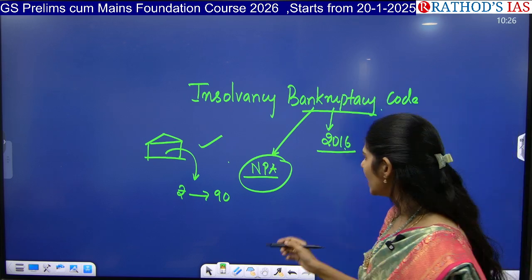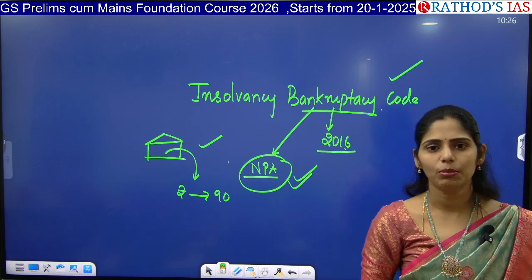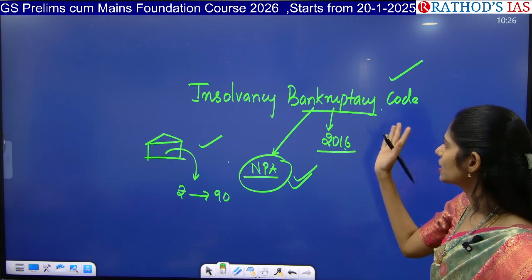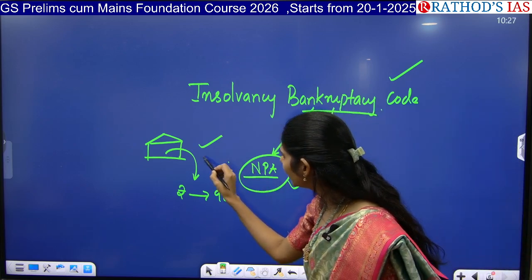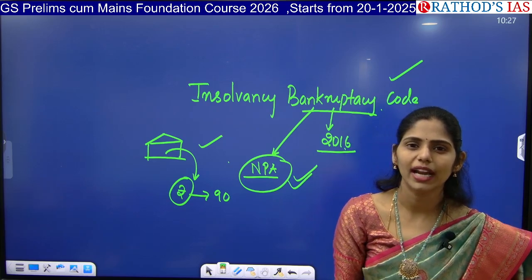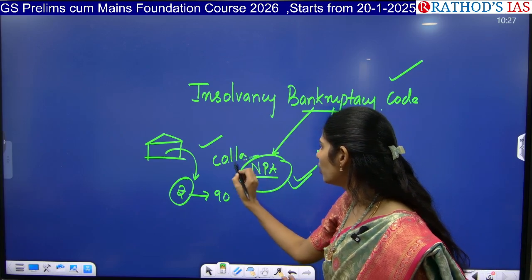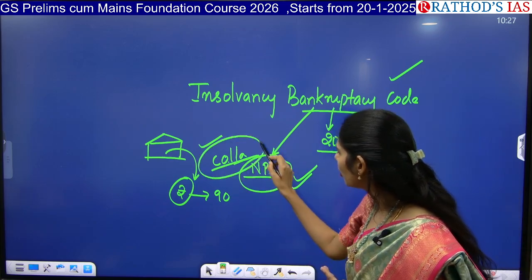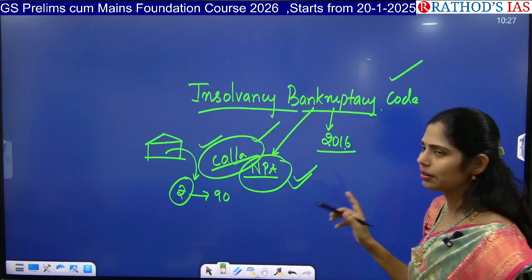So at that time, to come out of these NPAs, the government of India came up with this Insolvency and Bankruptcy Code. So what steps can be taken by the government? They will not be giving me money as a loan for free, right? So I will be keeping some collateral. Here the Insolvency and Bankruptcy Code says that whatever collateral I am keeping, banks now have the permission to sell it. That comes under the Insolvency and Bankruptcy Code.